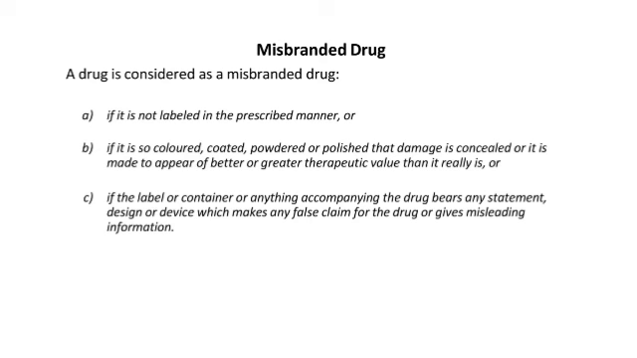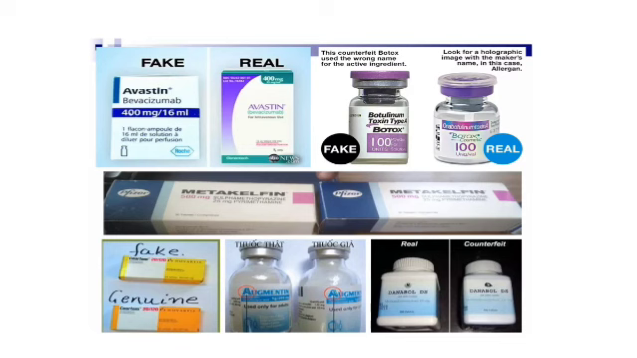Next one is the misbranded drug. A drug is misbranded if it is not labeled in the prescribed manner, or if it is so colored, coated, powdered or polished that damage is concealed, or it is made to appear of better or greater therapeutic value than it really is, or if the label or container or anything accompanying the drug bears any false statement. These are some examples of misbranded drugs: first one Avastin, then Botulinum, then Metacalfin, next one Augmentin.